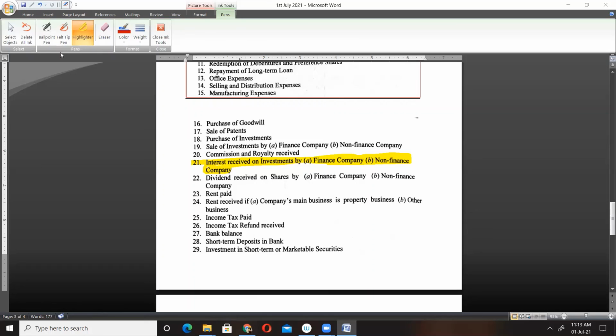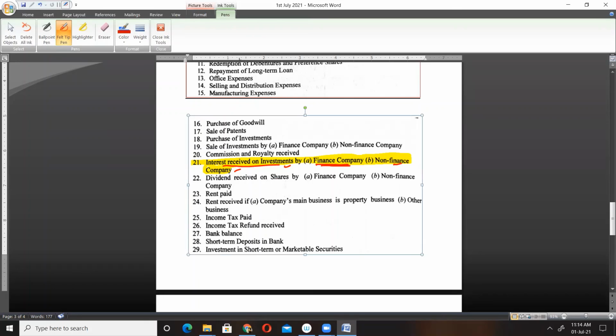In 21, interest received on investment. For a finance company, it is a core business, because making investment and earning interest on the investment is the core activity of the firm. So for a finance company, this will be our operating activity, and for a non-finance company, this will be the investing activity.